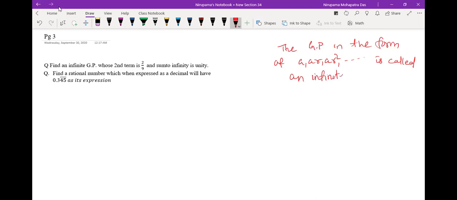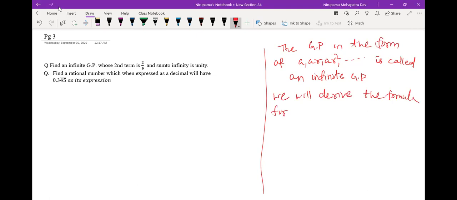Okay, there is no n term, infinite GP. It is up to infinity, right? Now here you see, in our syllabus, we will be deriving the formula for the sum to infinity of an infinite GP, when the absolute value of r is less than 1.